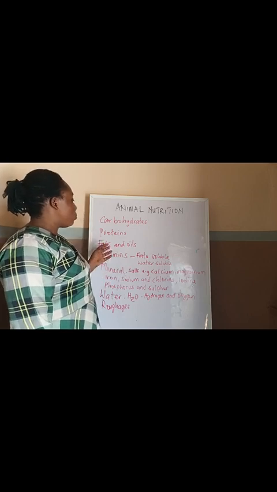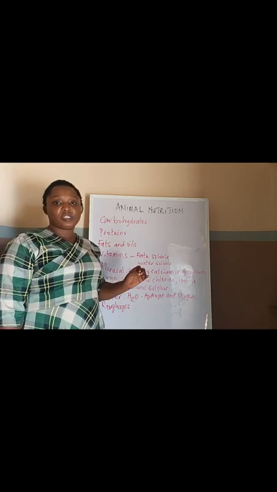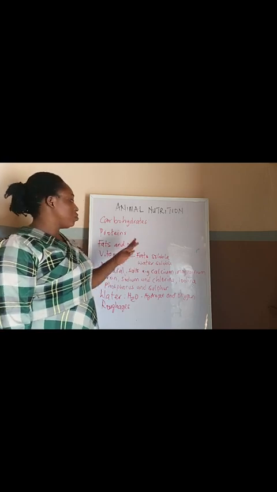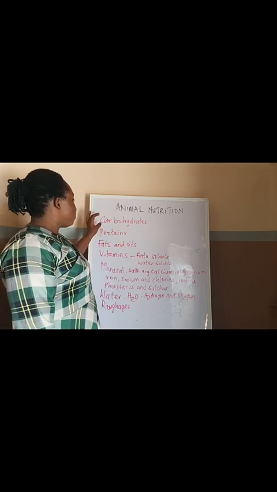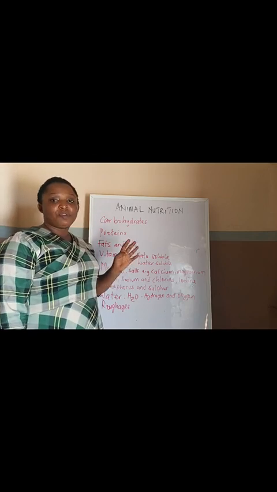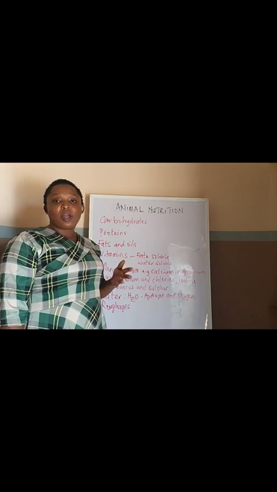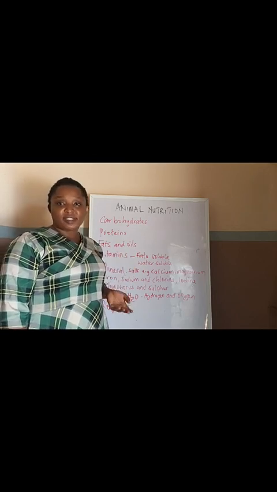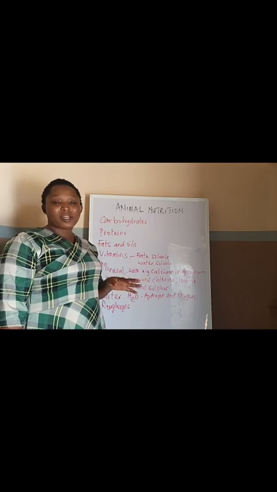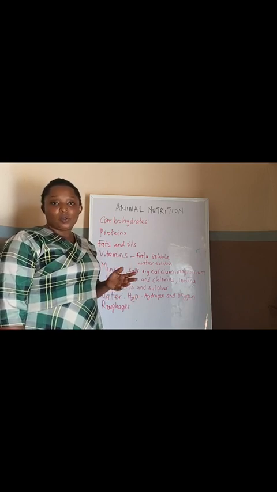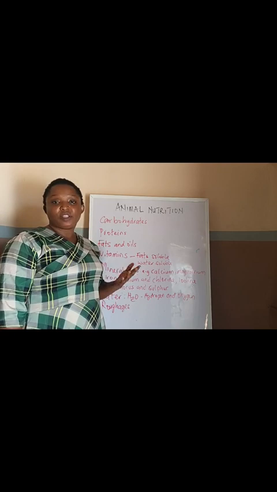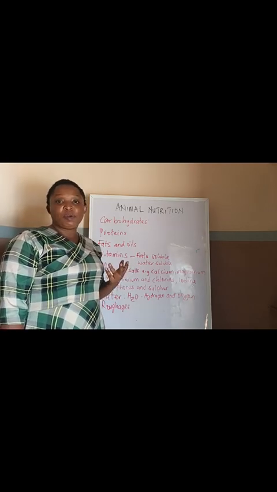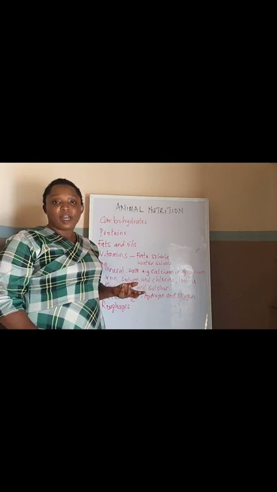So now, what will happen if a person or an animal is deficient of these food substances? If carbohydrate is lacking in the food of animals, it can lead to weakness because it supplies energy to the body. So the animal will look weak and fragile, and the person might not be able to carry out daily activities.